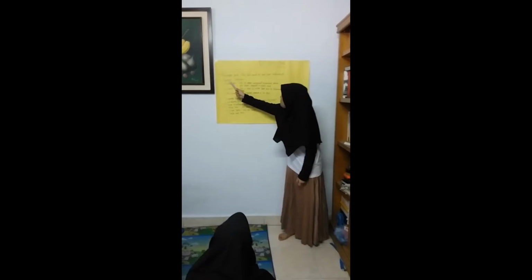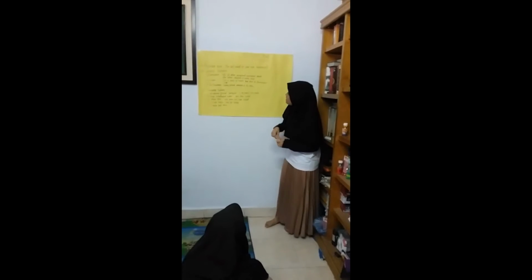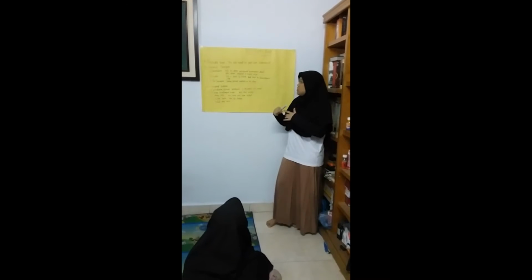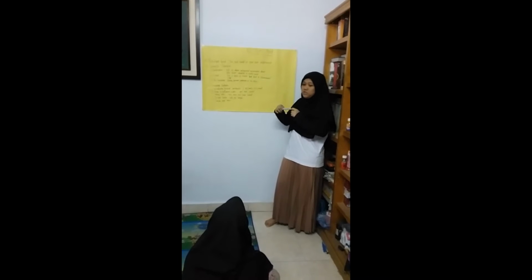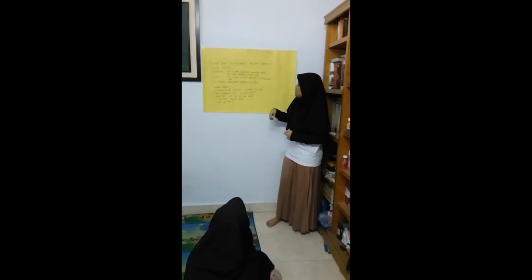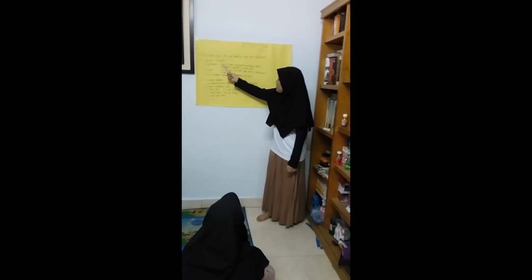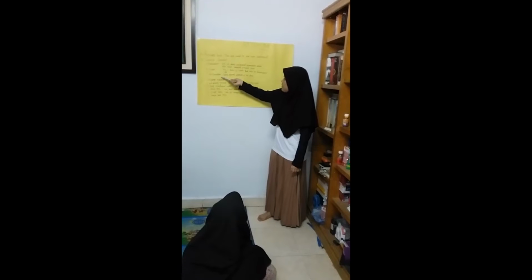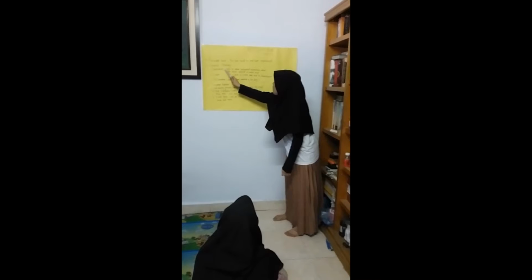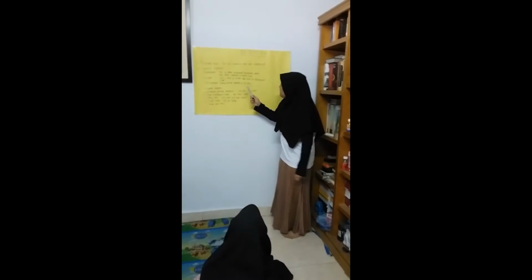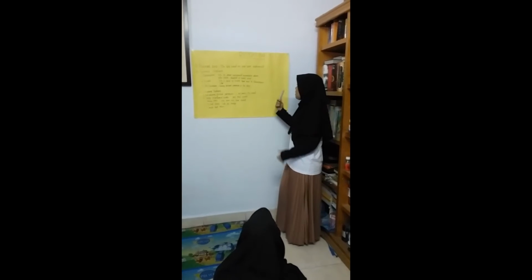And the second part is general structure. General structure has 3 points, and it's usually found in recount text. It's divided into 3 paragraphs. It means orientation in the first paragraph, events in the second paragraph, and reorientation in the last paragraph. Okay, the first point is orientation. Orientation tells us background information about who, where, when, and what events occurred.